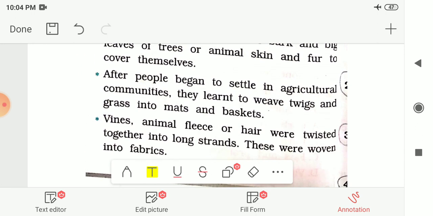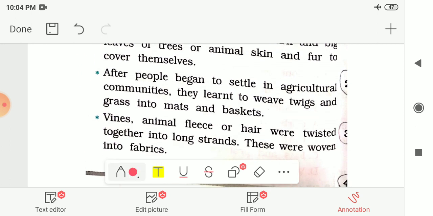And then after, people began to settle in agricultural communities and they learned to weave twigs and grass into mats and baskets. Then after, they learned how to weave. And then vines, animal fleece or hair were twisted together into long strands, or you can say long strings. These were woven into fabric. And this is how fabric came into picture.